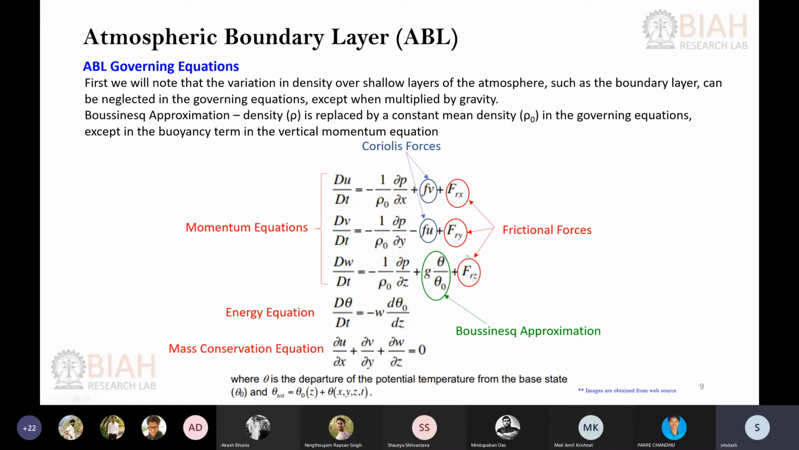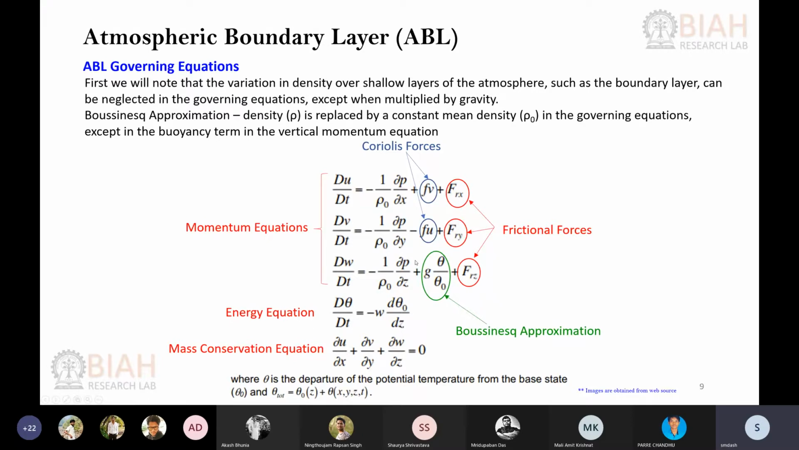Now we will not take into account the change of density in the xy plane, the horizontal plane, but we will take the change of density in the vertical direction. That is your z direction, and that change of density we will assume from the Boussinesq approximation. It's a linear variation of the density with respect to the temperature. So in the other two equations we are not considering the density variation, but just in the vertical direction, which is quite logical.